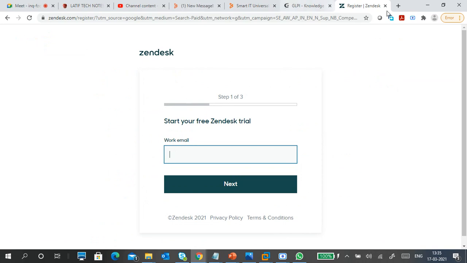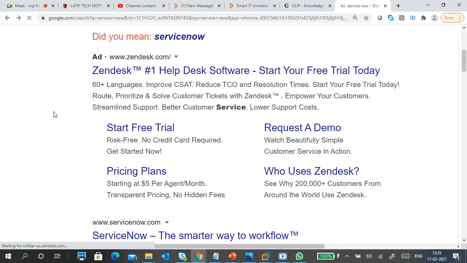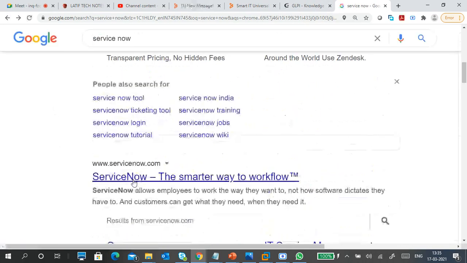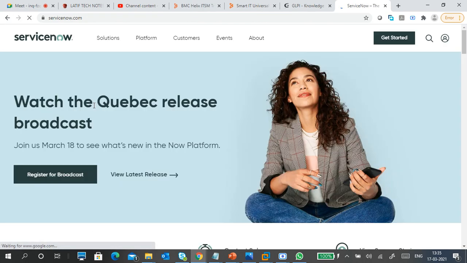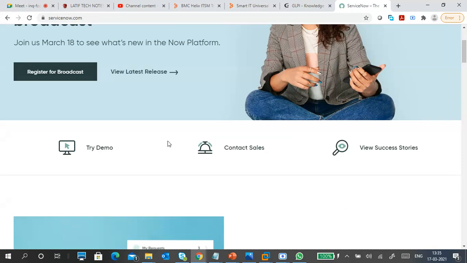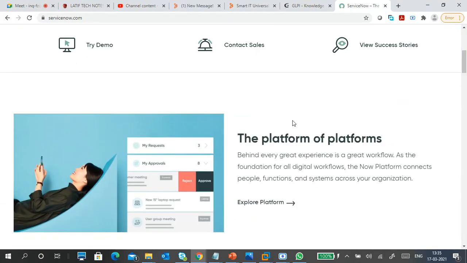Yeah, you have to give your work email ID. So I don't like it. You can give some fake ID, no problem. This is ServiceNow. ServiceNow is also a more in-demand platform in IT companies. If you know ServiceNow, there are major projects. The more possibility of work assigning.